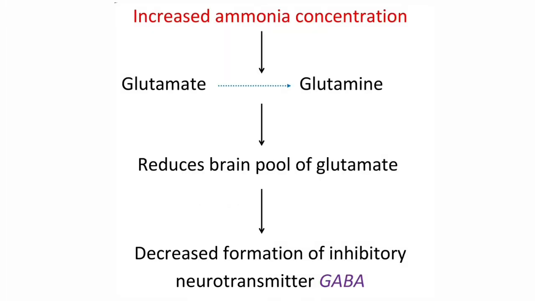Another important biochemical change observed in hyperammonemia is decreased formation of the inhibitory neurotransmitter, that is GABA, gamma amino butyric acid. Whenever the ammonia concentration is increased in the serum, that ammonia is used in the conversion of glutamate to glutamine. Because of this, it reduces the brain pool of glutamate, and glutamate, which is required for the synthesis of GABA, is now not available. So without glutamate, GABA is not formed, so that ultimately affects the levels of this inhibitory neurotransmitter GABA.